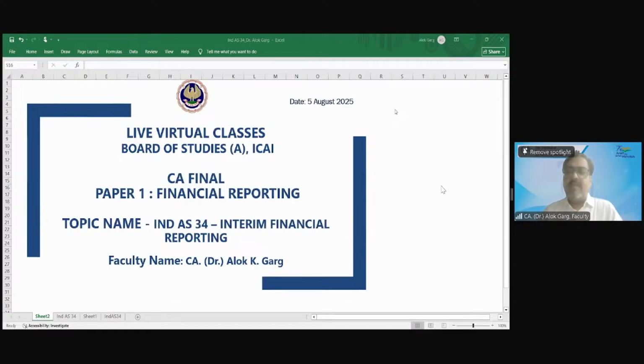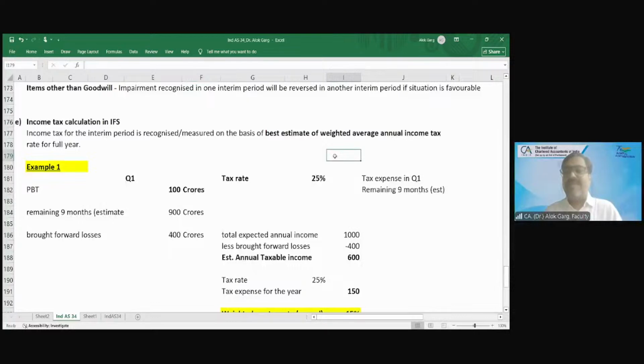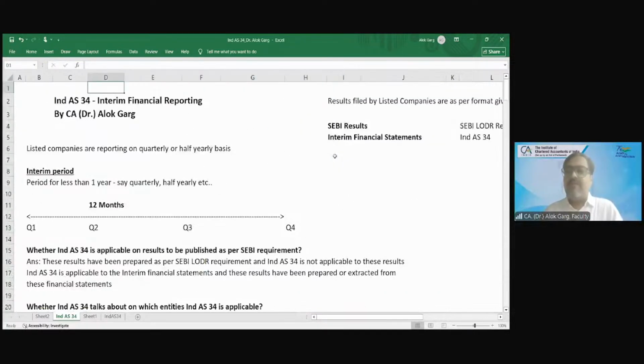So, students, this Ind AS 34, the title is Interim Financial Reporting, right? And I'll take you through this lecture on Ind AS 34 through this Excel file. I have covered the entire notes on this Excel file. This is the only source of learning for you guys. In addition to study material, I have covered each and every concept along with examples on this Excel file, right? So I will only be going through this Excel file throughout the session. And friends, today we'll complete this Ind AS 34 in one session.